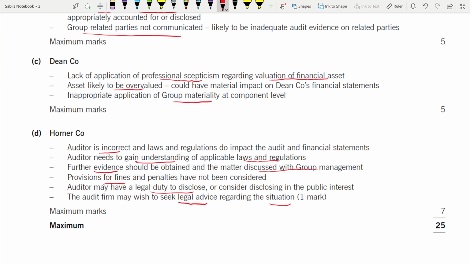Make sure that you first identify these points first and then you write the answers. And it is applicable for all the questions, whether it is your 50 marks question or whether it is your 25 marks question. You first have to identify these points from the scenario, then only you have to write. If you're not able to identify the scenario, that means your understanding of the scenario is not good enough, not up to the standard. You need to redo it until you come to that level. So this is the way of testing yourself whether you have understood AAA and you are able to write it or not.